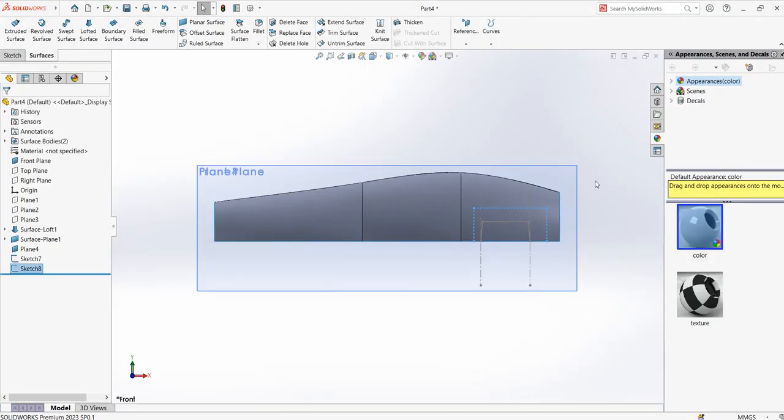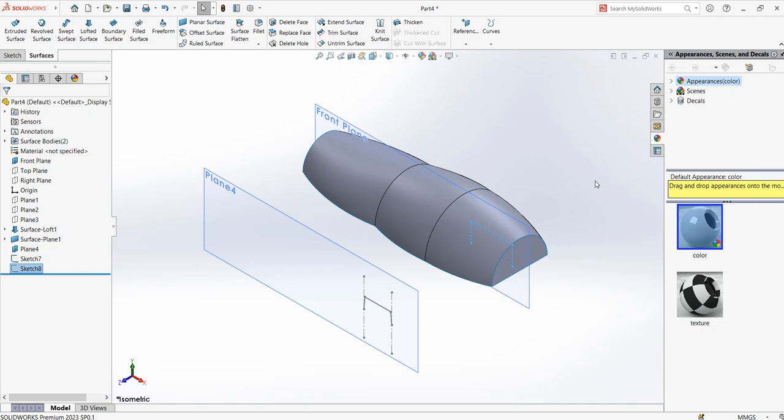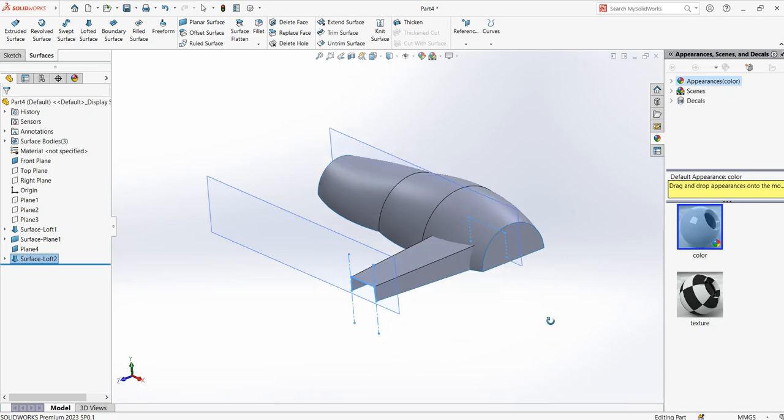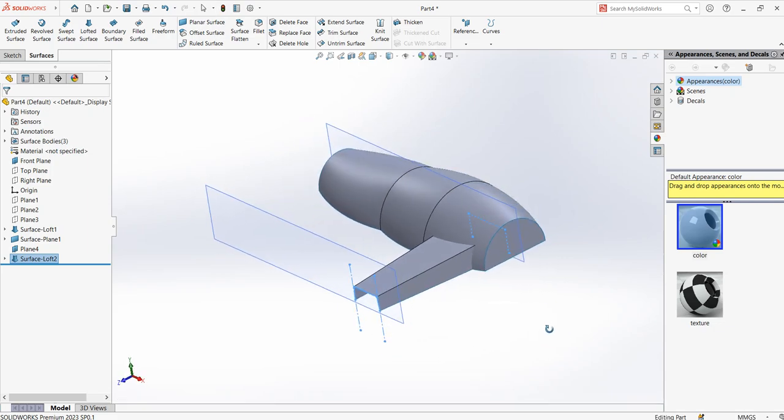Exit the sketch, press Ctrl 7. You can see both the sketches now. Click on the lofted surface command and click this sketch, and this sketch is already selected. The green ball has to be on the same side on both to create the loft. So I just move that one, and then the loft is created. Say okay. You don't need a guide curve here since it's a straight line. So I just say okay, and I can see that the loft is created.